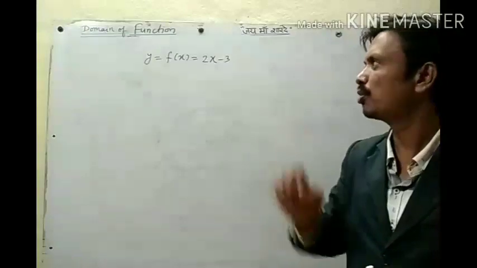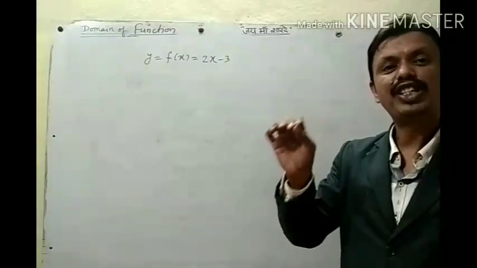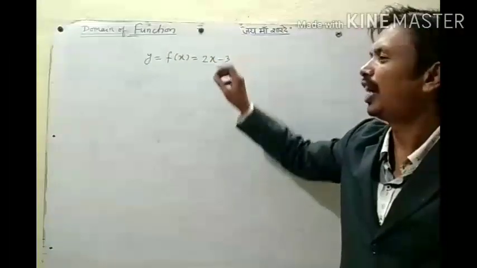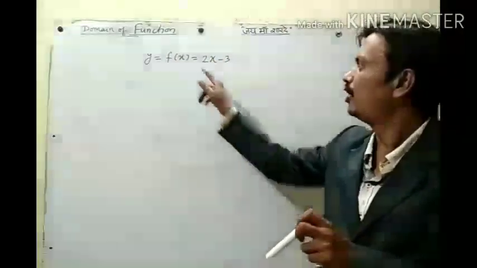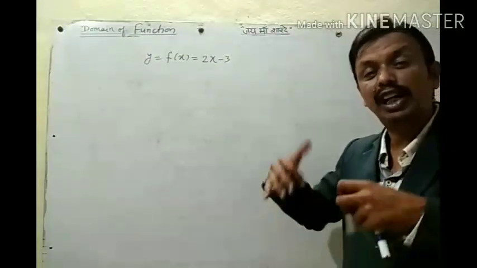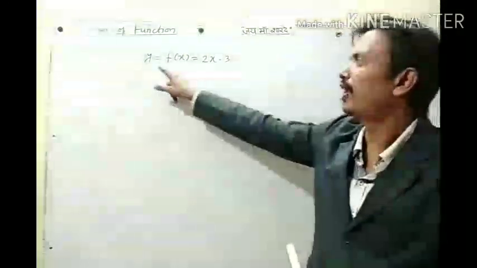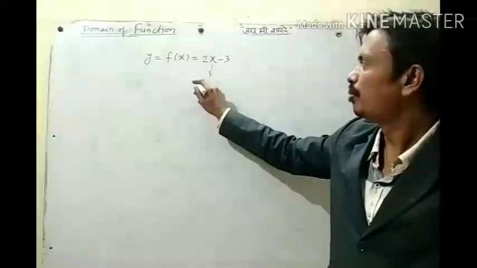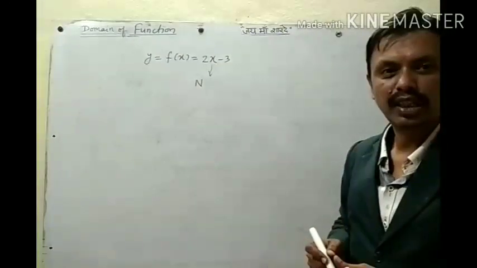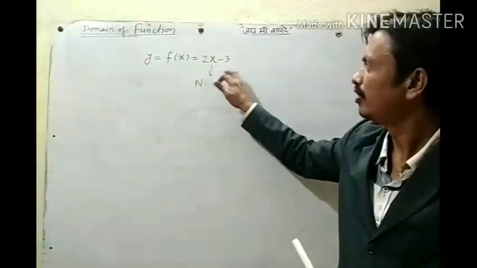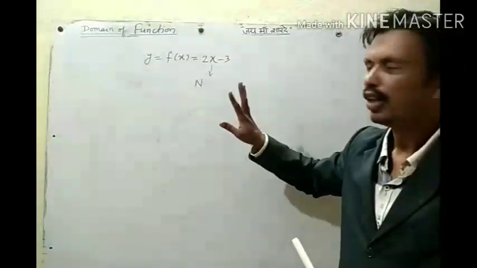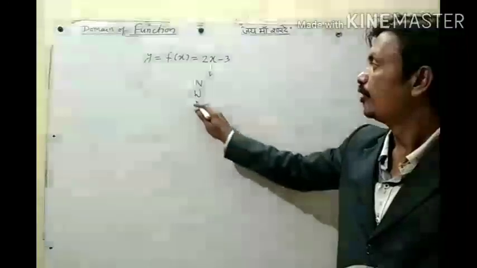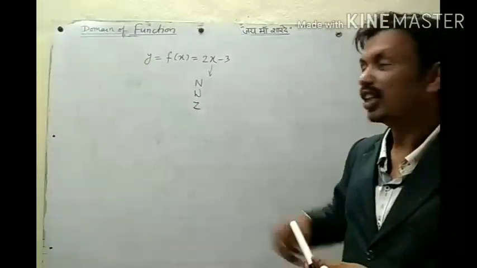The meaning of domain is: for which values of x can we put here so that we can get a value of y. So we can put any natural number here. If we take any natural number, then we get some values of y. If we take whole numbers, then also we can get values. If we take integers, then also we can get some values of y.